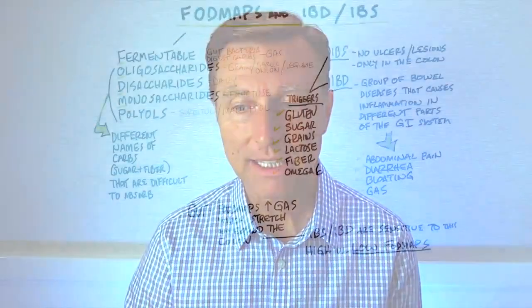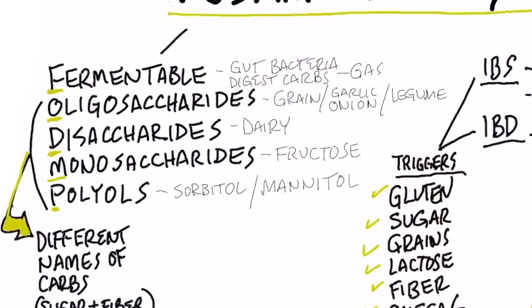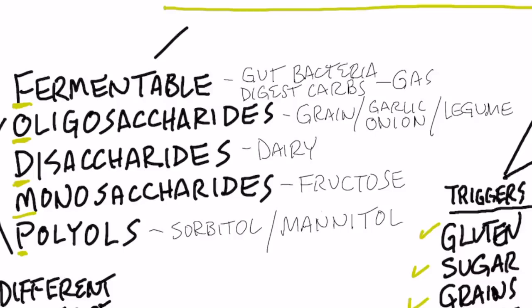Let's talk about FODMAPs in relationship to IBD and IBS. Now, what do these acronyms stand for? Let's start with FODMAPs. That stands for fermentable, which basically describes the gut bacteria digesting carbohydrates and producing gas. Then we get oligosaccharides. Oligo means few, and saccharides describe sugars.